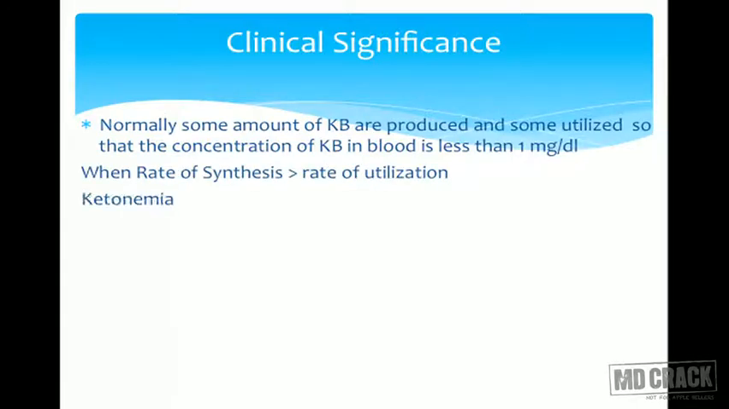But when the rate of synthesis exceeds the rate of utilization, it can lead to ketonemia, meaning increased ketone bodies in the blood. Ketonuria: they are water soluble, so they can be excreted into the urine. Ketonuria, plus the smell of acetone in the breath. Because acetone is volatile, it gets exhaled out.